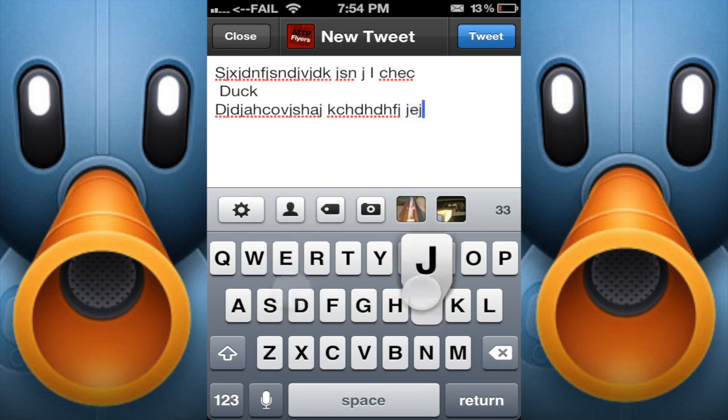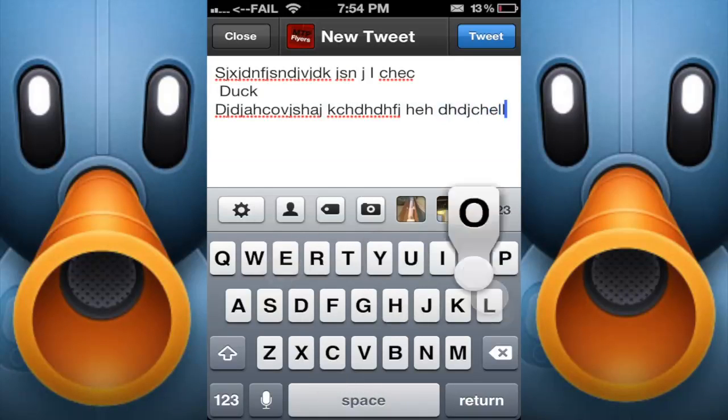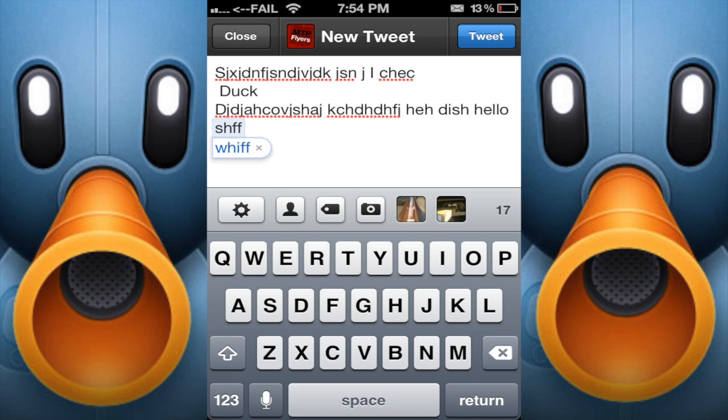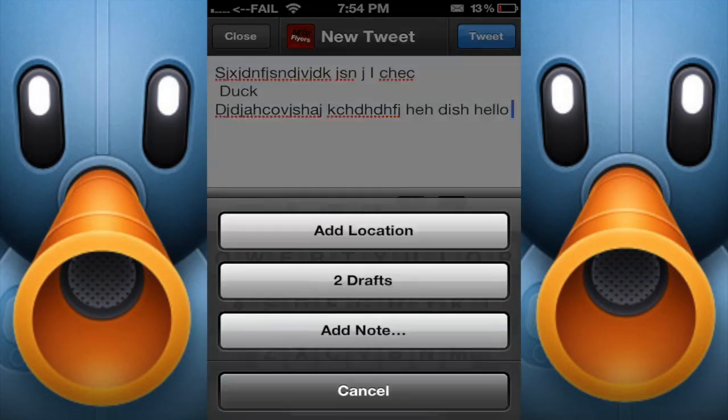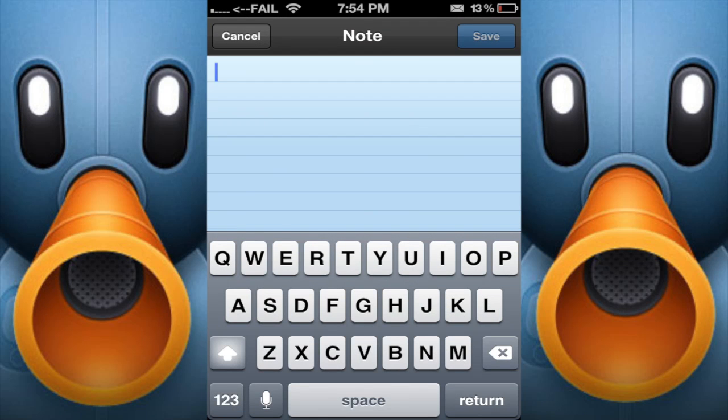Now, if I keep talking and I realize that 140 characters just isn't enough, there is a feature on here which is a little different from Tweet Longer that will allow me to actually create a note. You simply push your settings here at the middle and it will allow me to add a note. This is a little different from Tweet Longer, because on Tweet Longer you can simply keep typing and it will automatically do that for you. So that's the one knock I think I have against TweetBot.